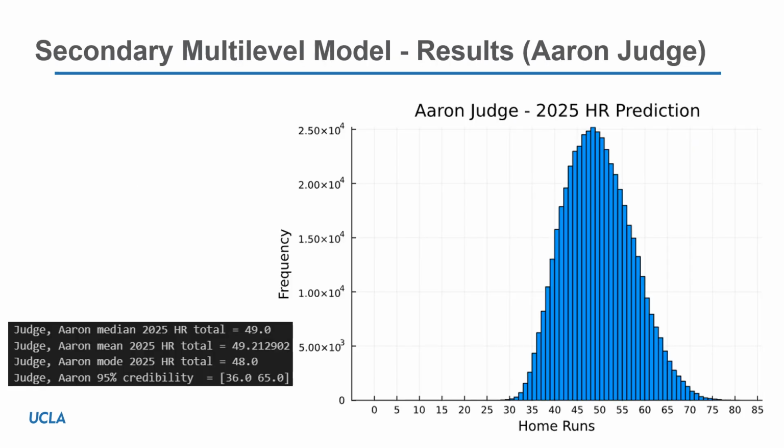For the results, the code is run the same as the previous multi-level model. For this model, Aaron Judge's predicted home run total for the next season is 48, which is the mode of the data, or the data point that had the highest frequency. This model also predicts we should have a 95% confidence in Aaron Judge hitting between 36 and 65 home runs next year.